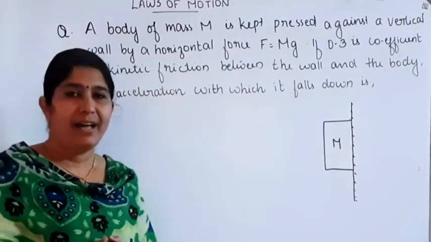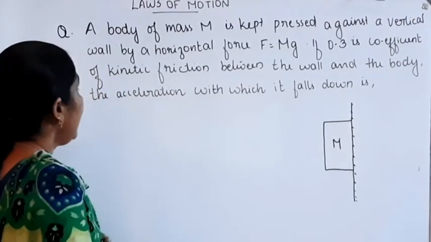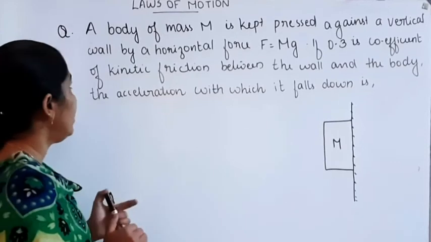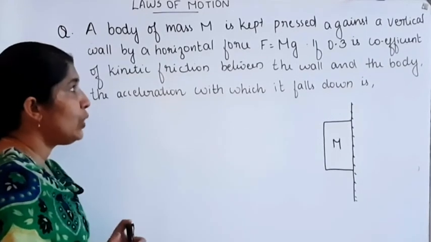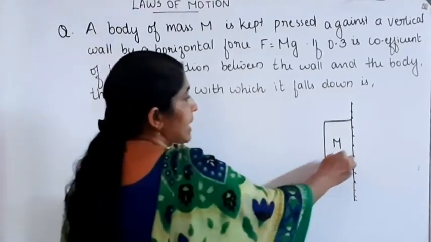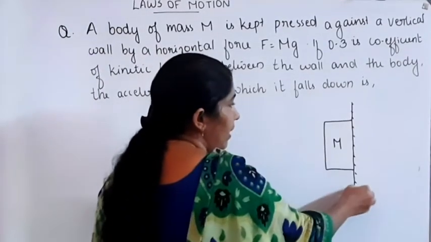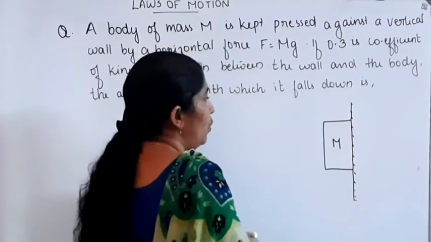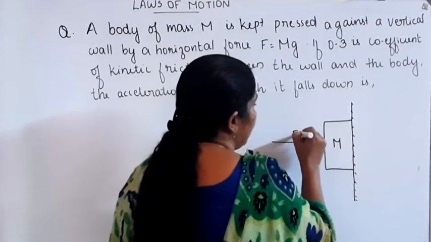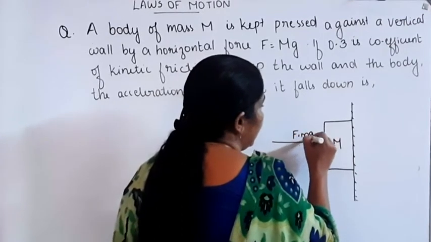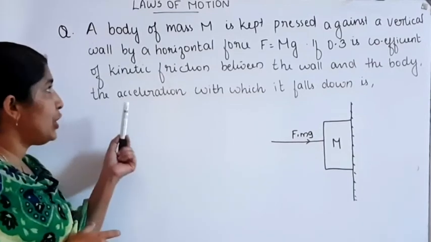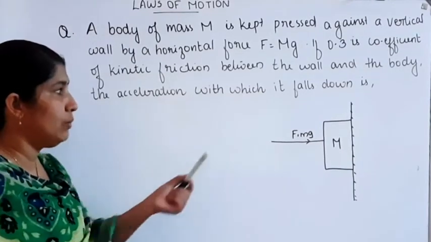Our next question. A body of mass capital M is kept pressed against a vertical wall by a horizontal force F equal to mg. A ball of mass capital M is pressed on a wall with a force F equal to mg. 0.3 is the coefficient of kinetic friction between the ball and the wall.